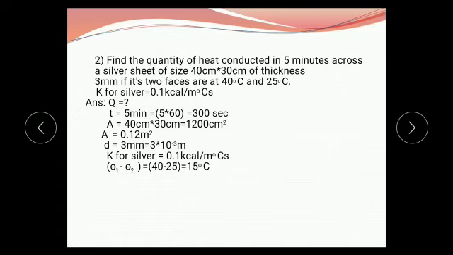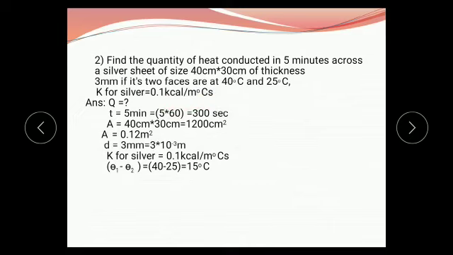The second example is: find the quantity of heat conducted in 5 minutes across a silver sheet of size 40 cm into 30 cm of thickness 3 mm if its two faces are at 40 degrees Celsius and 25 degrees Celsius. The value of K for silver is 0.1 kilocalorie upon meter degree Celsius second.